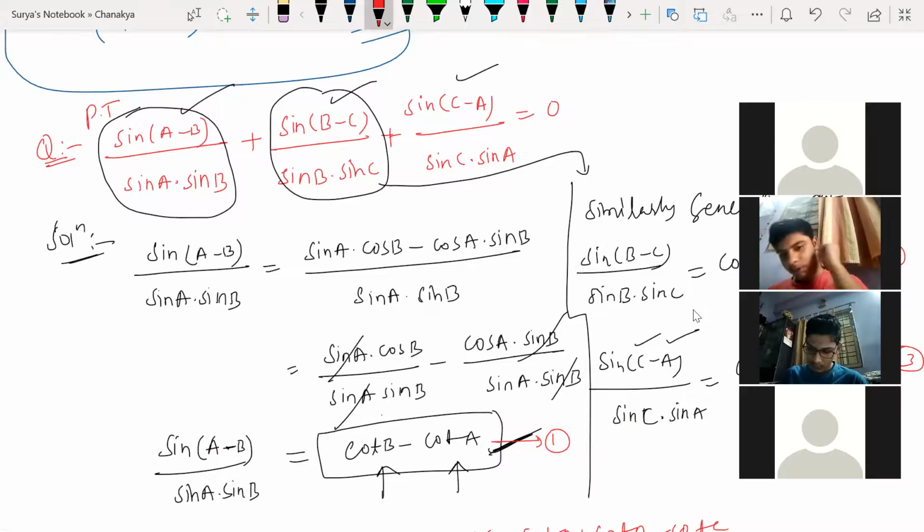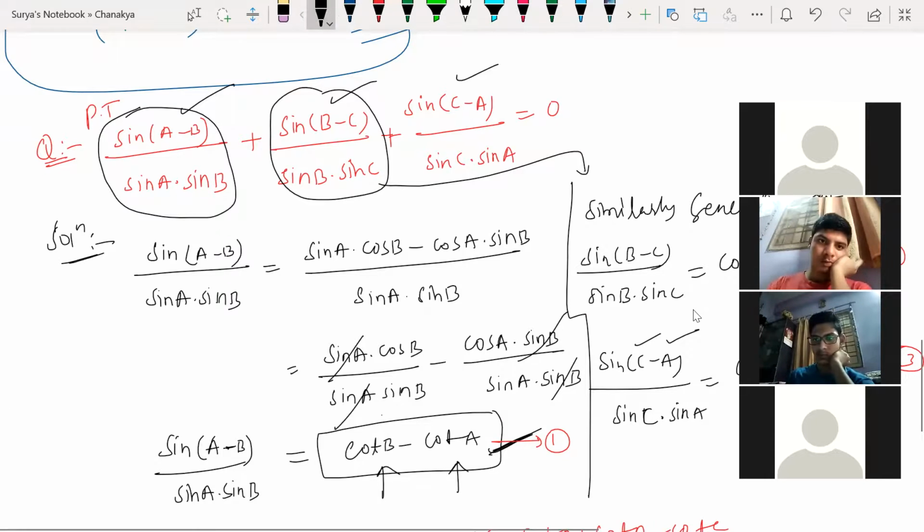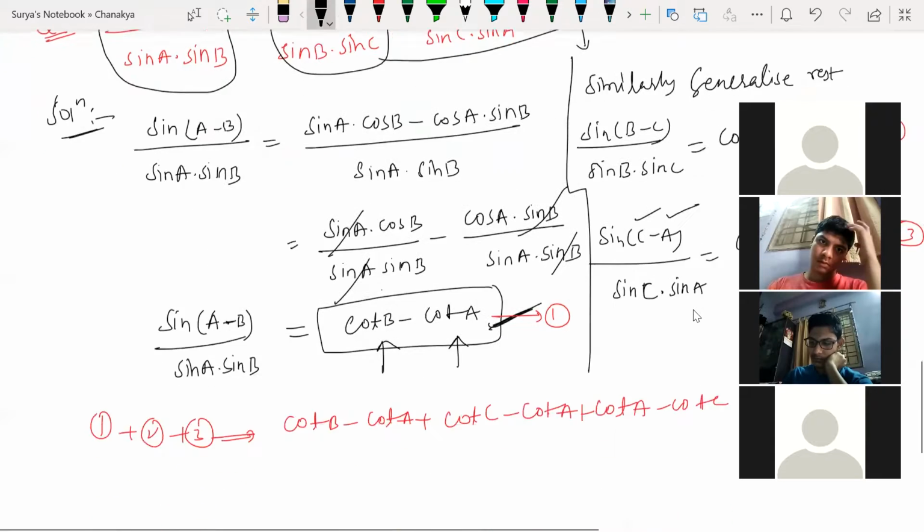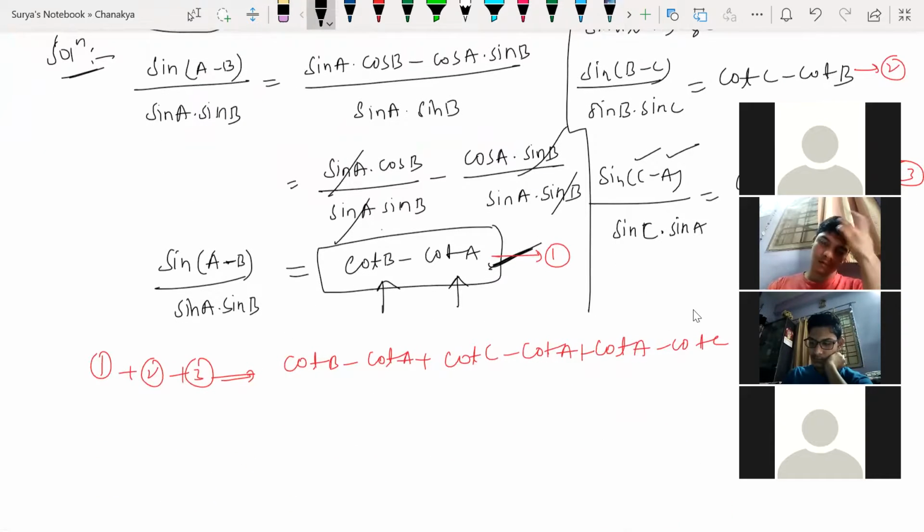Yes or no, guys? Here it is cot C minus cot B, we wrote it wrongly before. So cot C minus cot B here.